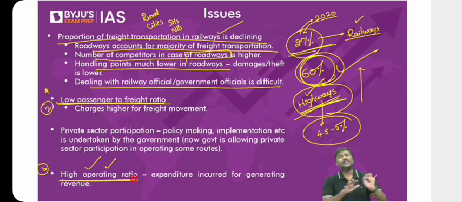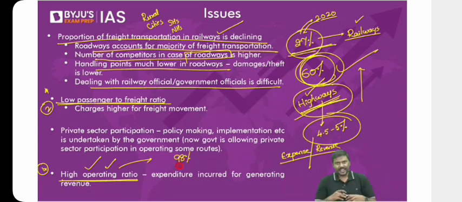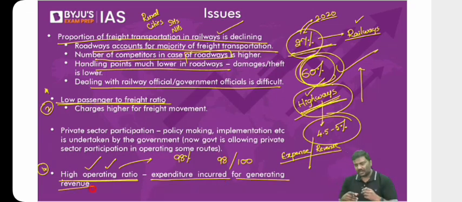Now, what is this high operating ratio? High operating ratio basically refers to how much expense you are incurring and how much revenue you are generating. For example, if you come across a number, let's say operating ratio is 98%. I'll just take an arbitrary number here. What does it mean? In order to generate 100 rupees revenue, you are incurring expenditure of 98 rupees. What is operating ratio? How much expenditure one incurs to generate a revenue. If you come across an operating ratio of 98%, it means you're spending 98 rupees to generate 100 rupees. A simple question to you people, what is good? A high operating ratio or a low operating ratio?